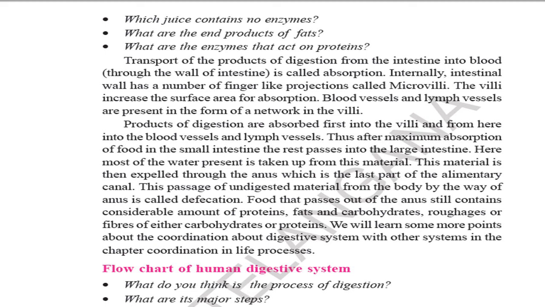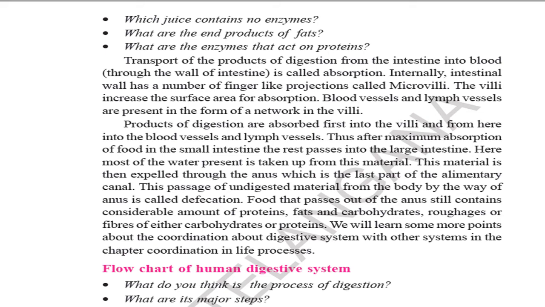Transport of products of digestion from the intestine into the blood through the walls of the intestine is called absorption. Define absorption, underline it. Internally, the intestinal wall has a number of finger-like projections called villi. The villi increase the surface area for absorption. Blood vessels and lymph vessels are present in the form of a network in the villi. Products of digestion are absorbed first into the villi and from here into blood vessels and lymph vessels.